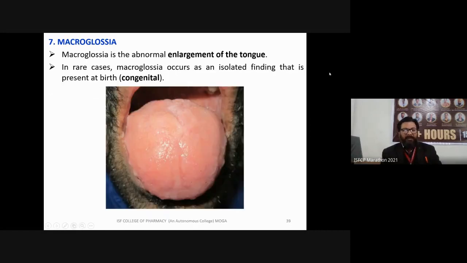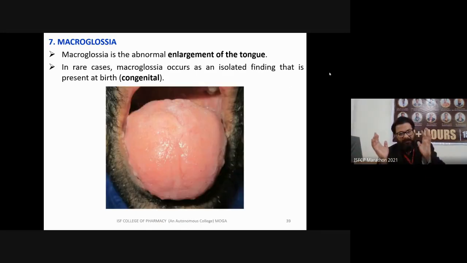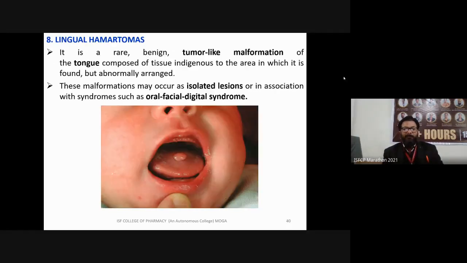Next is macroglossia. That was hypoglossia, where there is incomplete or short length of the tongue. This is macro. Macro means increase in size, abnormal enlargement of the tongue. This is also a rare case. Macroglossia can occur as an isolated finding present at birth, also a congenital dysfunction.